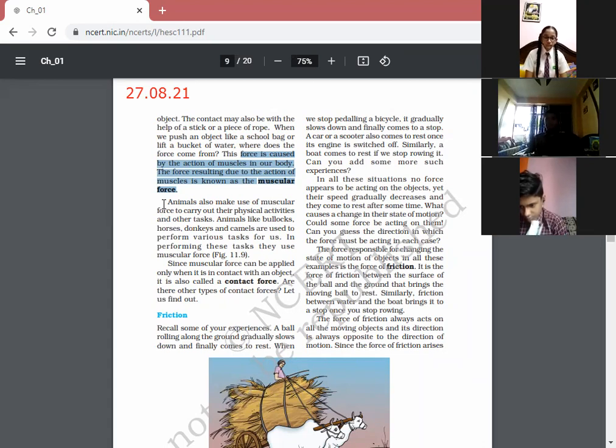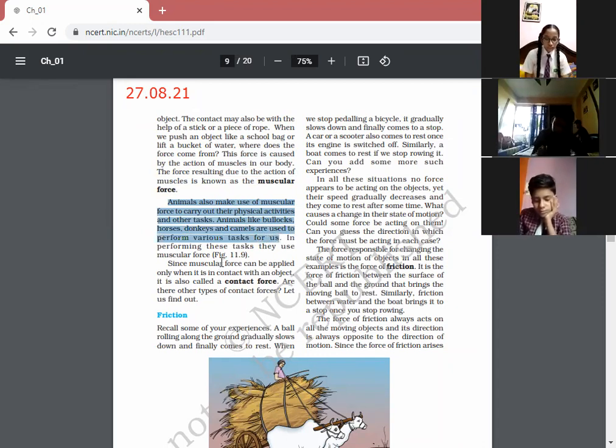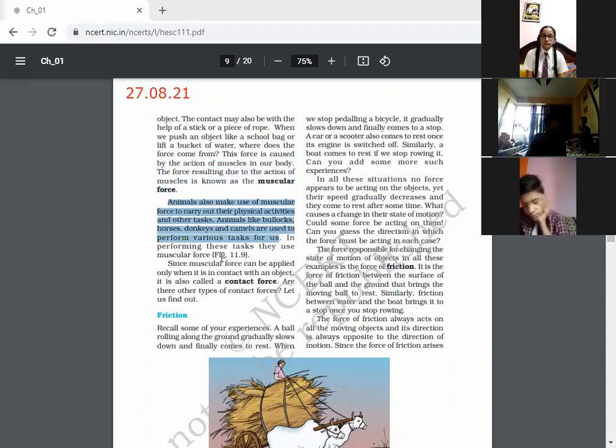Here in the second paragraph, animals also use muscular force to carry out their physical activities. You have seen many animals are involved in transportation also. They do many physical activities. Animals like bullocks, horses, donkeys, camels are used to perform various tasks for us. And for performing these tasks, they use the muscular force. So muscular force is applied only when the object is in contact with it. So that's why this is known as a contact force.